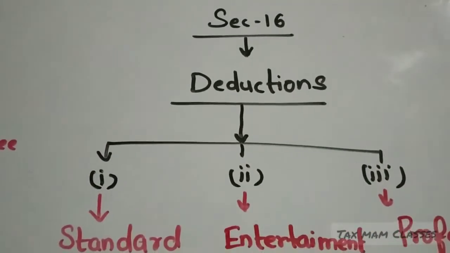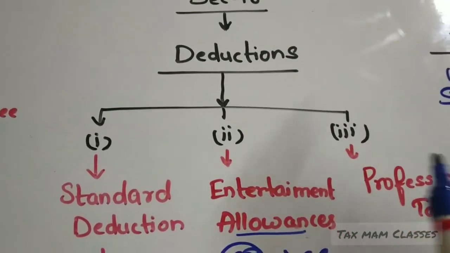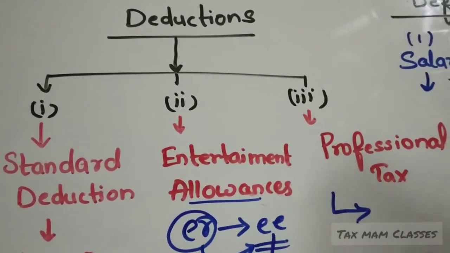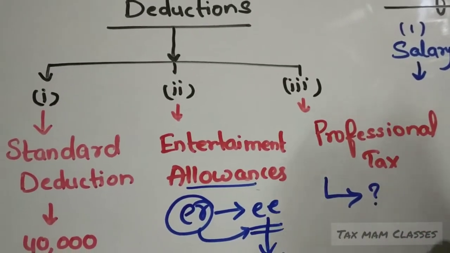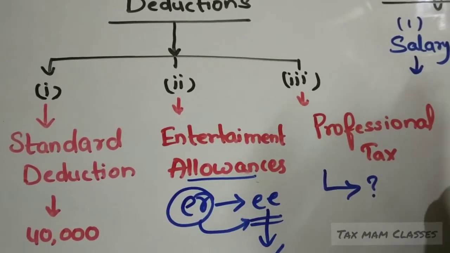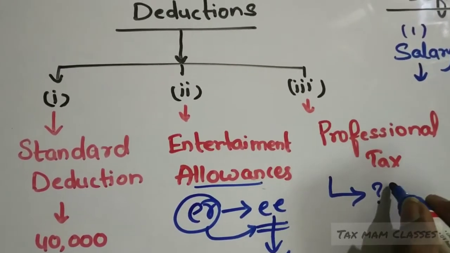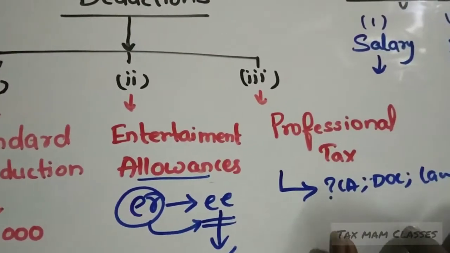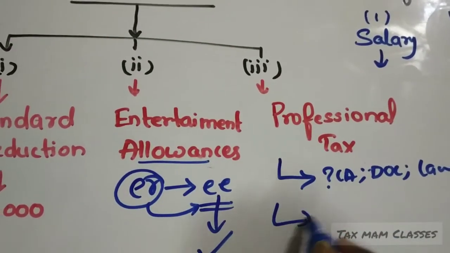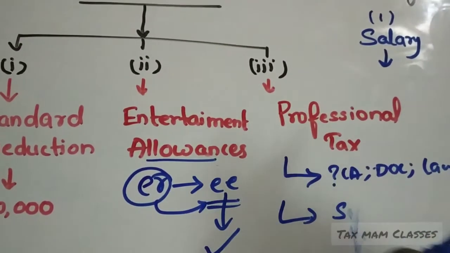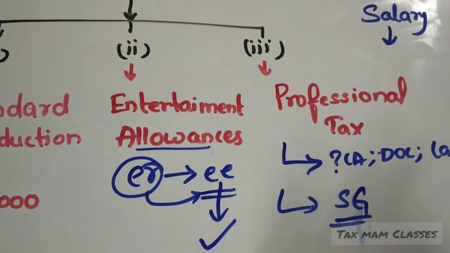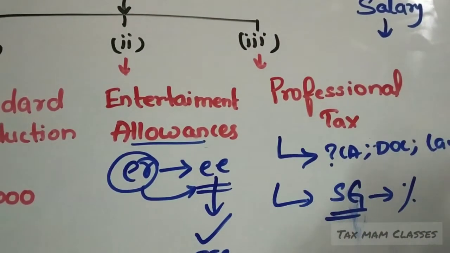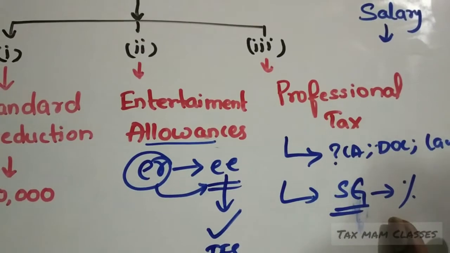And see the next one, section 16 subsection 3, the third and final deduction, that is professional tax. What is this professional tax, first of all? Who will pay this professional tax? Persons who are working in a profession, that means chartered accountants, doctors or lawyers. They have to pay professional tax to the state government. This is paid to the state government. I will write SG, state government. The amount or percentage of tax differs according to the states.